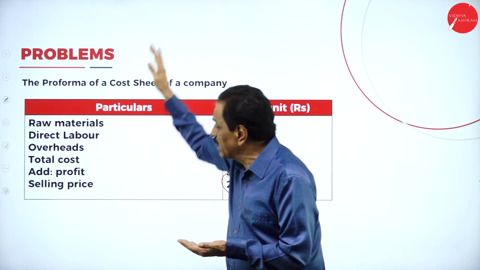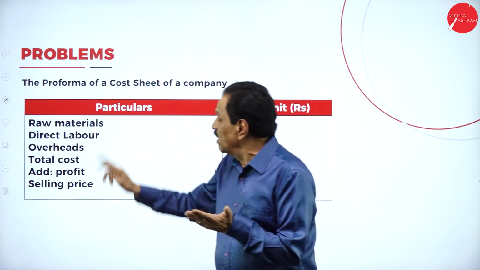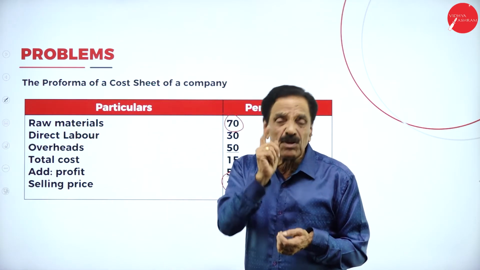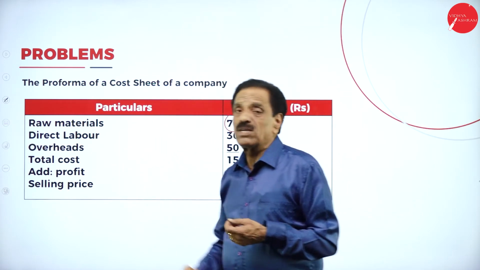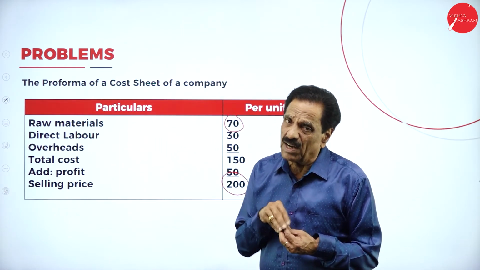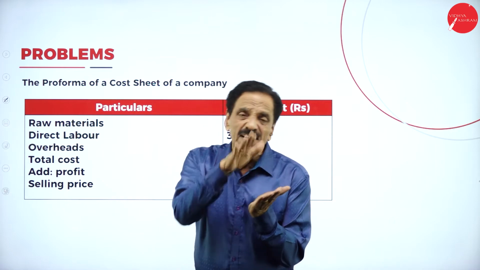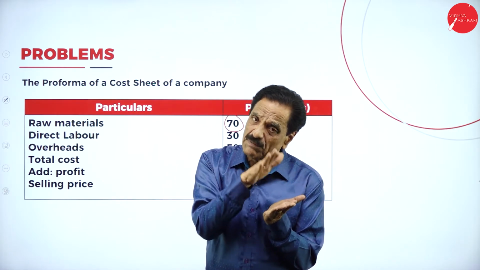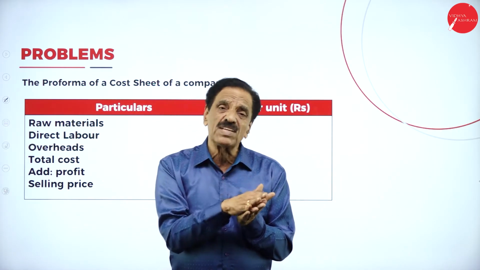While you're doing the working capital, what are the things you consider? Raw material, how much? Labor, how much? Overhead, how much? Profit, how much are we going to earn? So we always calculate the working capital requirement for a year.